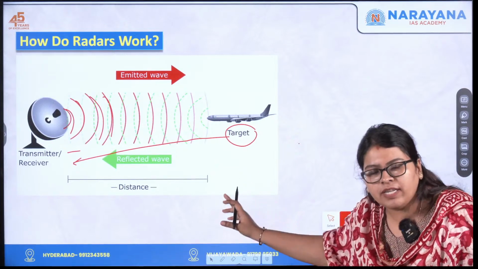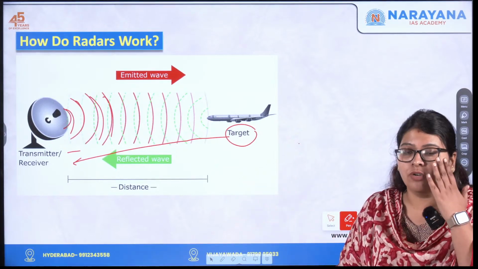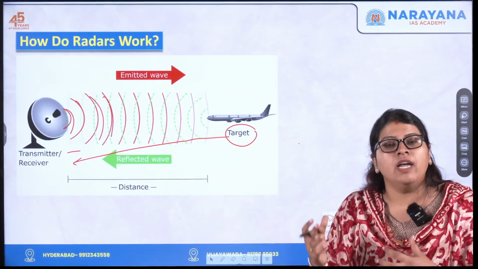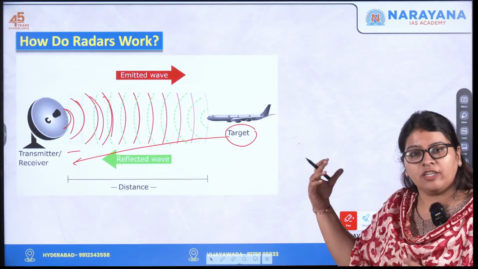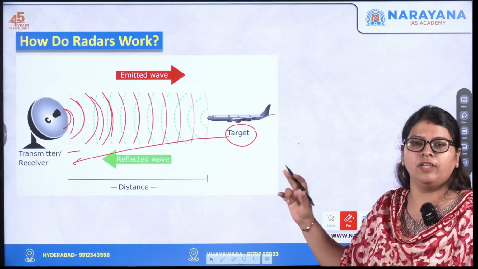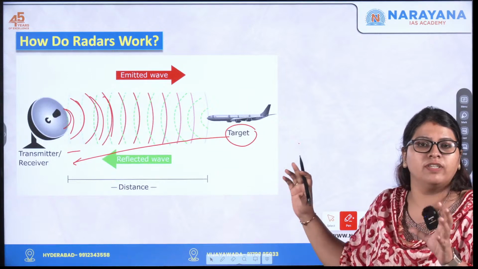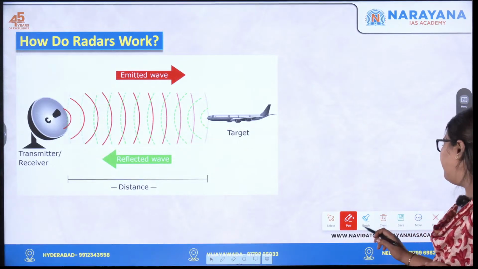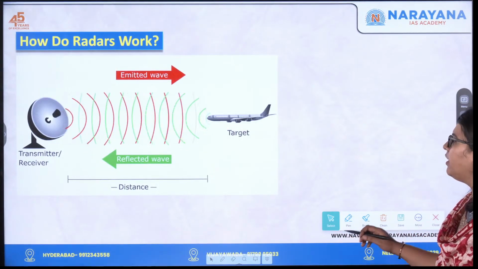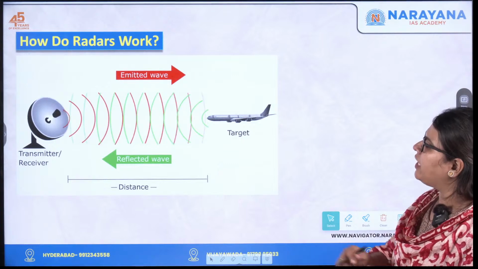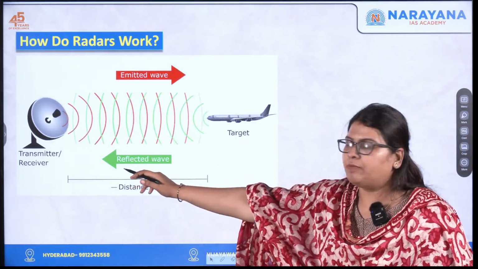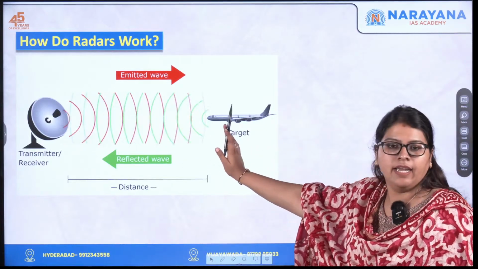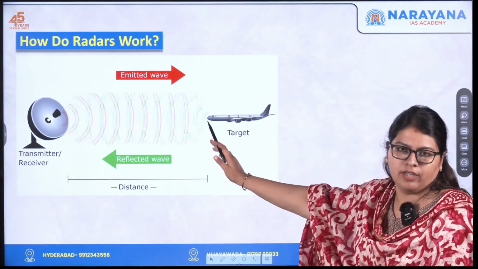So apart from sensing objects, it can also predict the movement of the clouds, the movement of the storm, the direction of the storm. This is how it is used in surveillance of any kind of geophysical phenomena, like cloudbursts, etc., and the landslides in this case, okay. So this is what this picture shows. If you see, there is a transmitter. This is the transmitter from where the radio waves are emitted. It hits this particular target. Here it is the airplane.